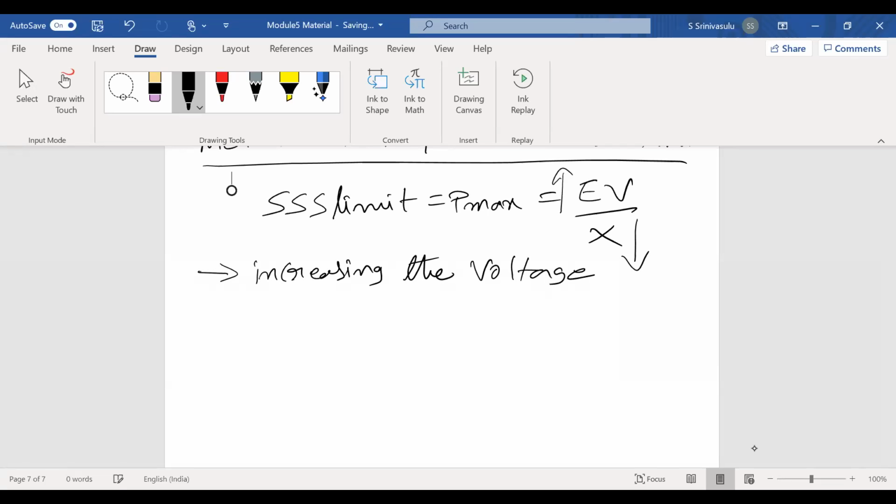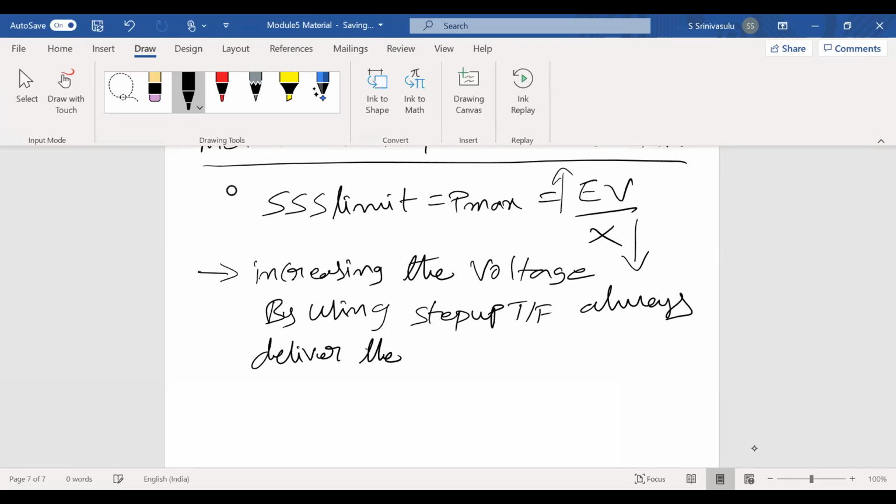By using a step up transformer, which means always deliver the power at higher voltages. This is one method: increasing the voltage by using the step up transformer. So the first method is to deliver the power at the higher voltages.